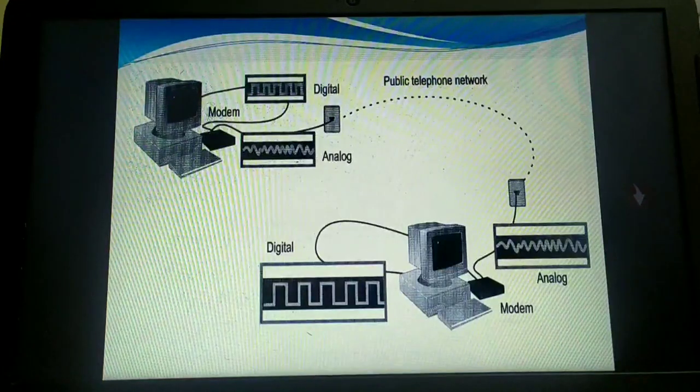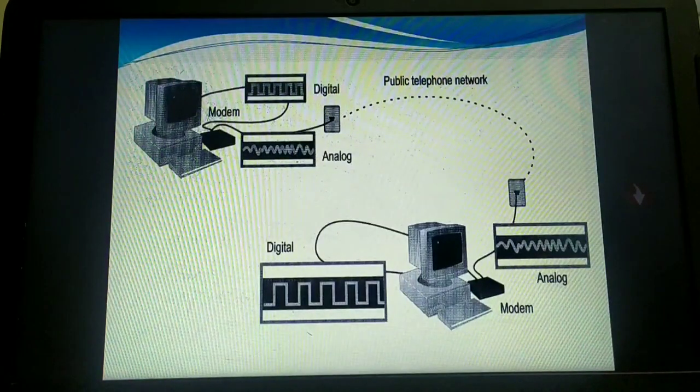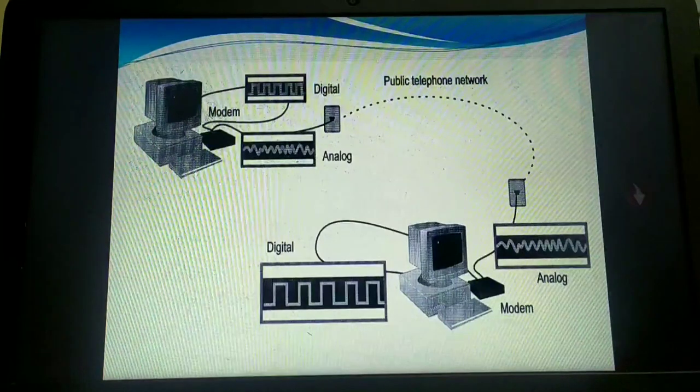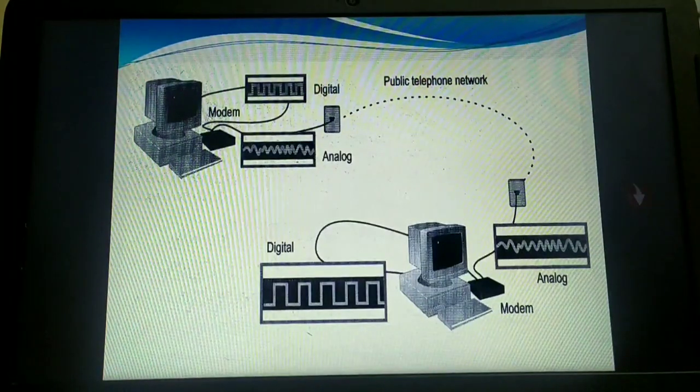Hello students, in this video we are going to study about the networking device which in our previous video we have already completed with the Ethernet card. So today we are going to study about the modem. I hope all know what exactly the modem is.